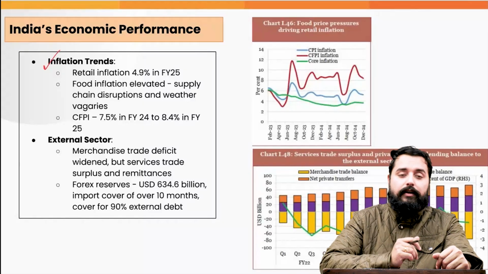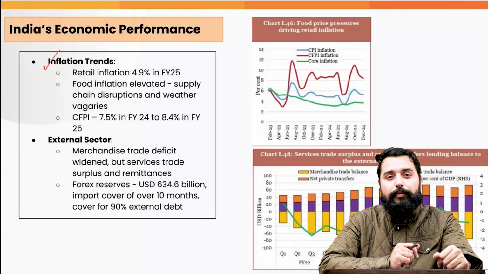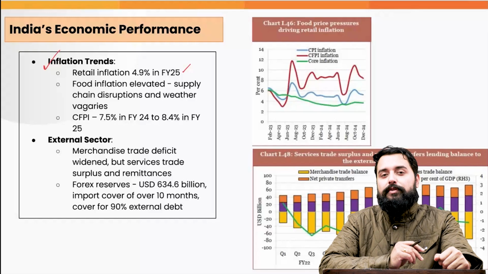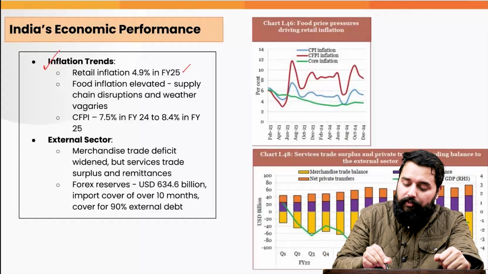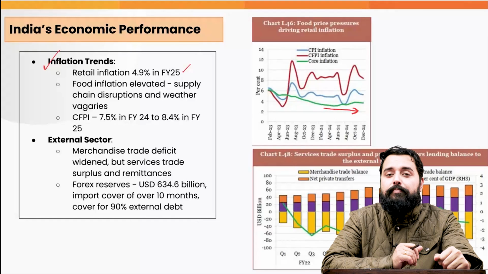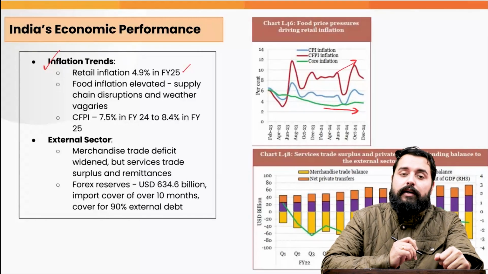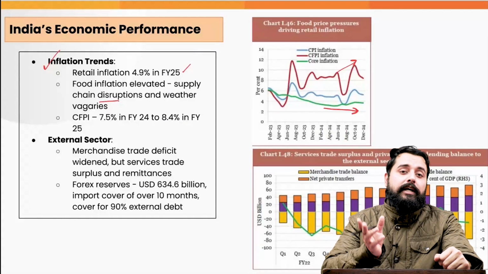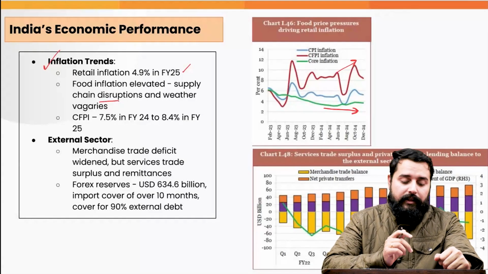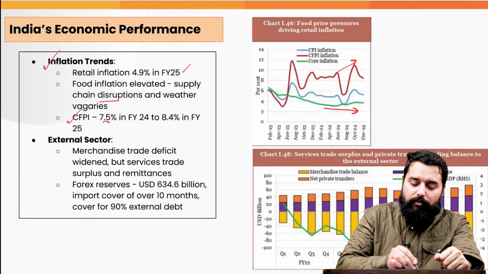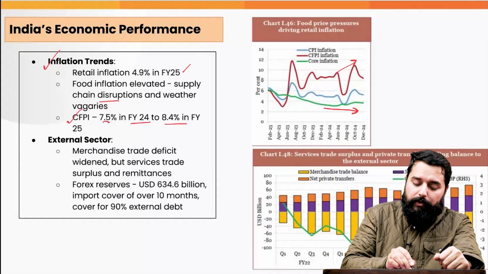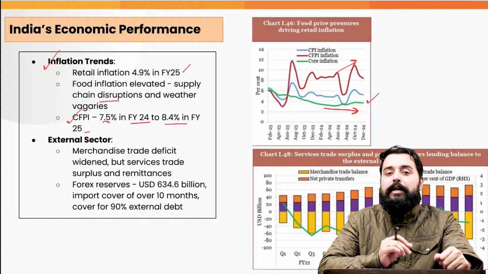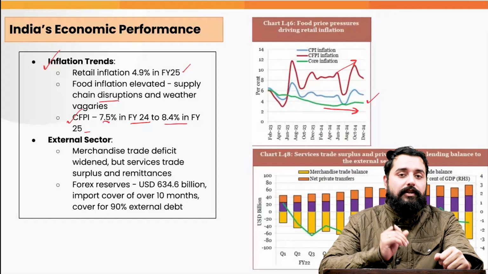Now, if you observe the inflation trends, inflation in India is also subdued. The retail inflation, as per the economic survey, is projected to be 4.9% for fiscal year 2025. If we see the core inflation, it has been coming down. We can observe the green line. But the food inflation remains high. It remains elevated chiefly due to the supply chain disruptions and the weather vagaries, because agriculture in India is monsoon dependent. And therefore, the consumer FPI has increased from 7.5% in fiscal year 2024 to 8.4% in fiscal year 2025. But still, the overall CPI inflation remains within the comfortable band. It remains less than 6%.